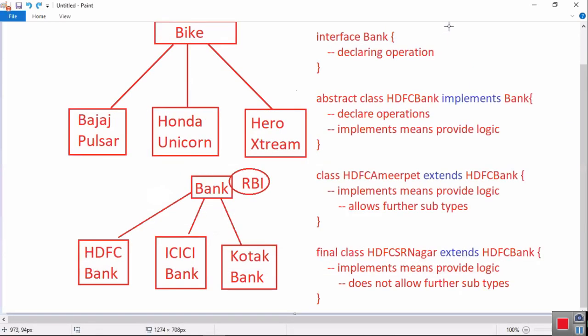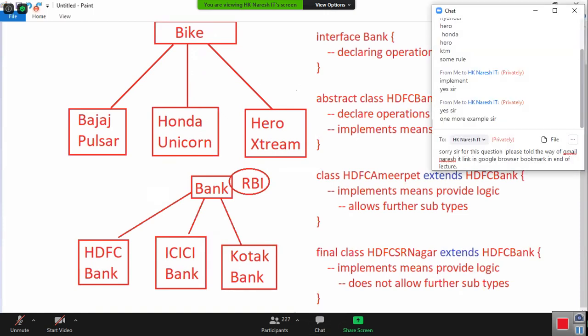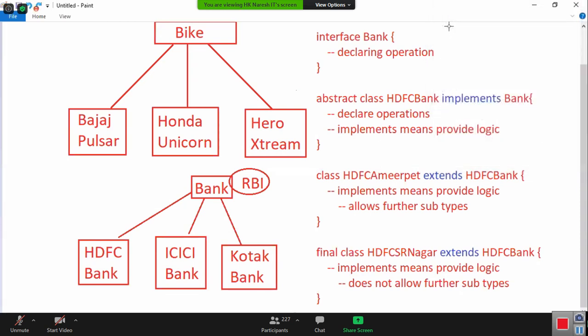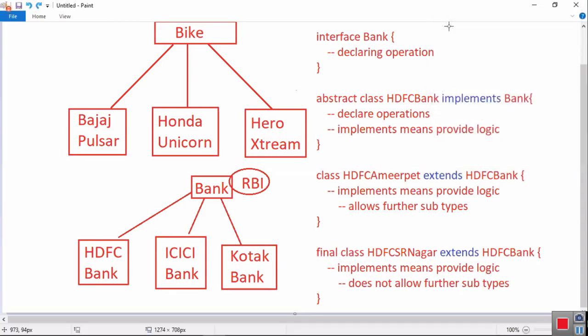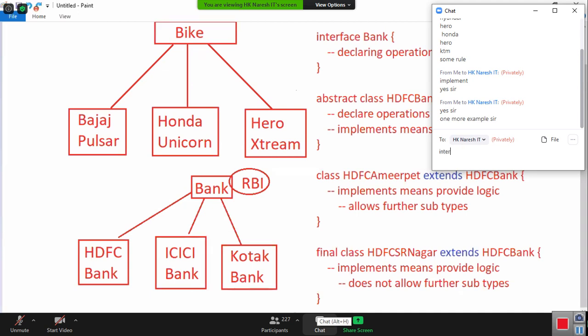Then I want to ask you one more question. Ready now? If you look into the real world, we have the central government, we have the state government, we have district collectors, and we have the mandal revenue officer, and finally we have some other people who are cleaning roads and everything. Tell me, who is the central government according to Java? If you want to implement our government in Java, how do you write it? Central government is what? Come on, fast. Interface. Right? Central government is an interface.